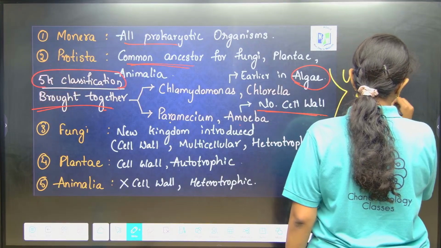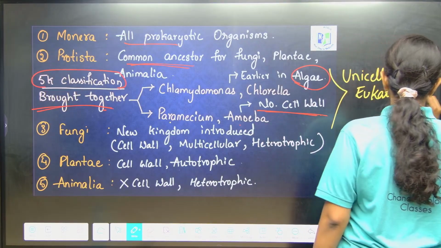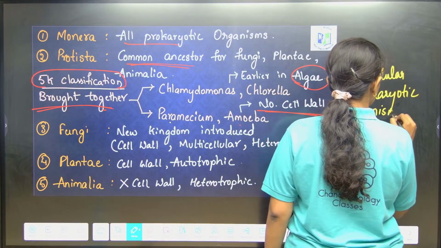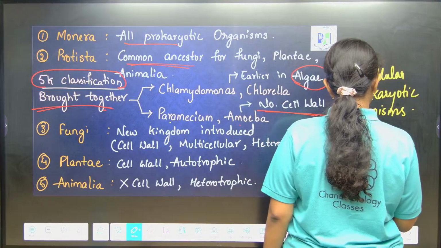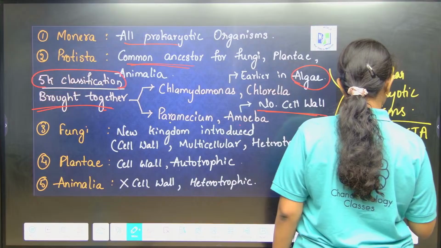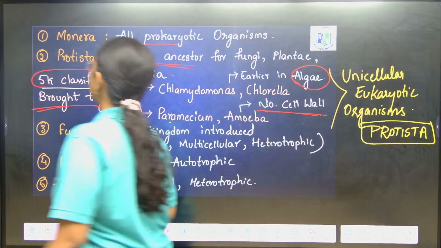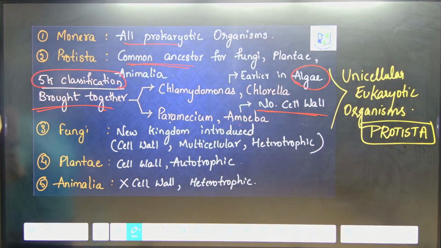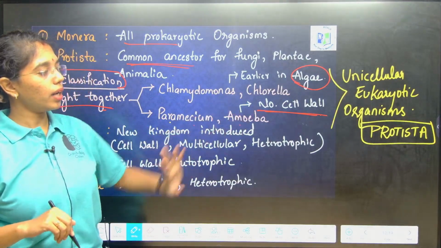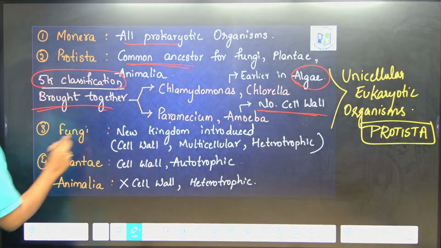Got it? Chlamydomonas, Chlorella, Paramecium and Amoeba are grouped under Protista.